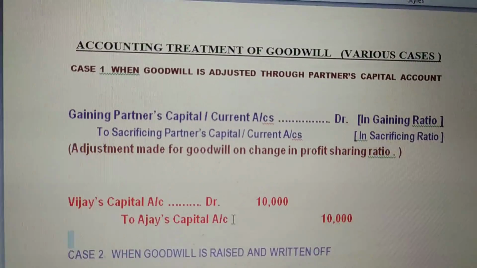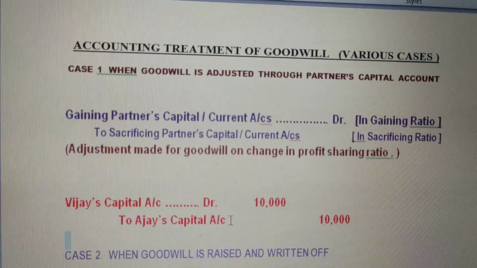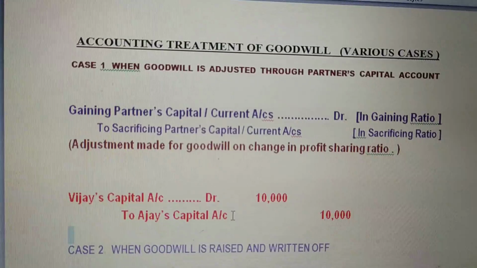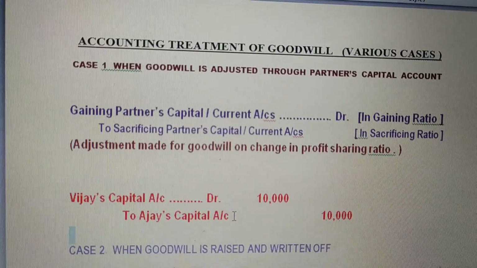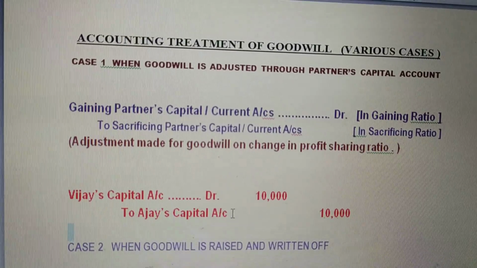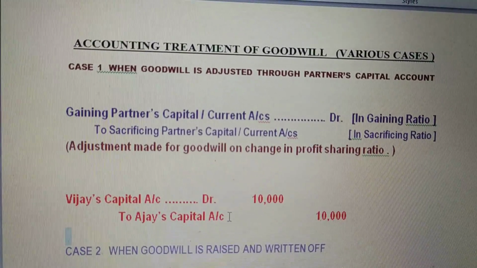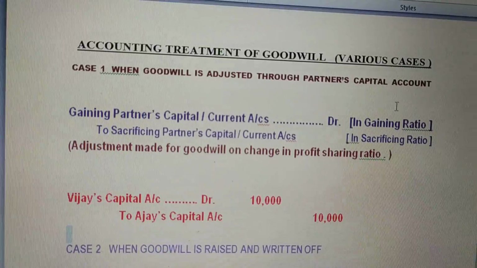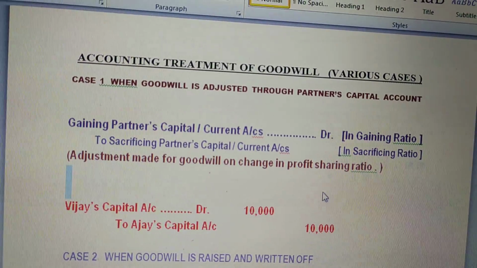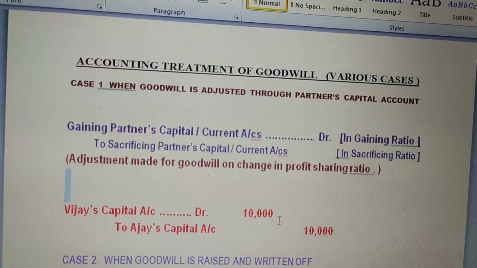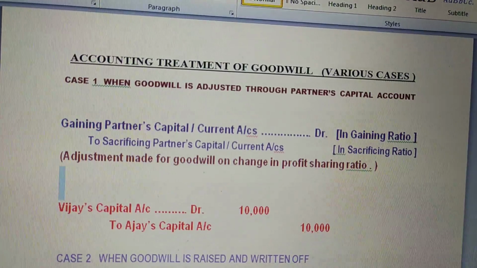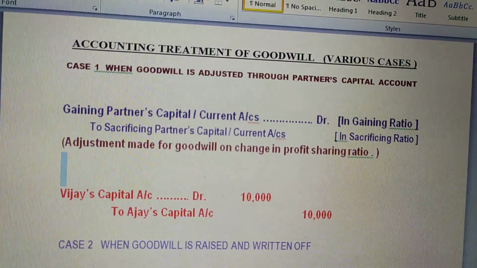So in case 1, when goodwill is adjusted through partner's capital account, if it is written in the question, you need to pass this entry: gaining partner's capital or current account debit to sacrificing partner's capital or current account. How will you calculate the amount? The total value of the goodwill multiplied by the gain share, then we will get this compensation amount. Okay, now let's move to the next case.